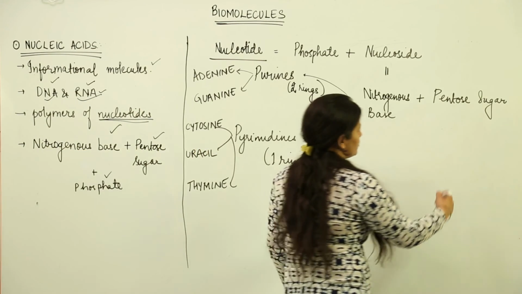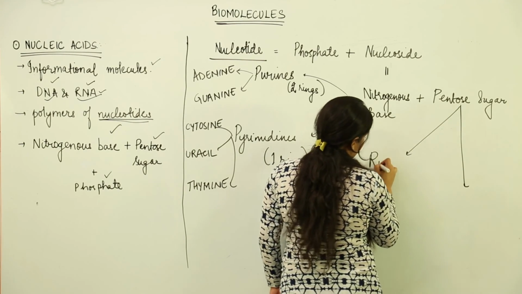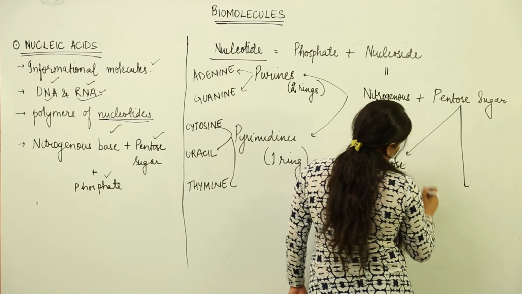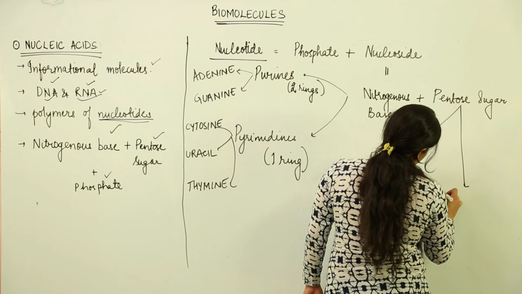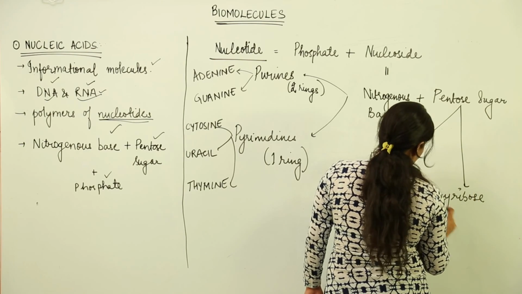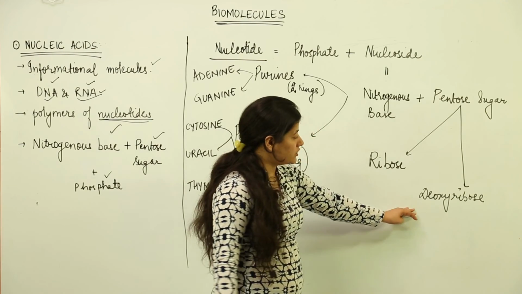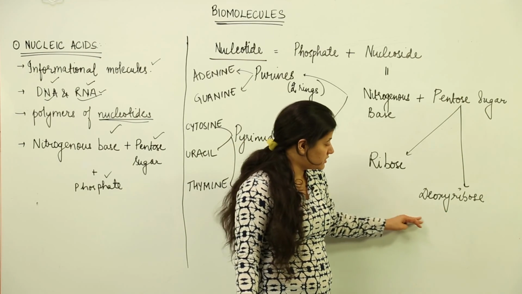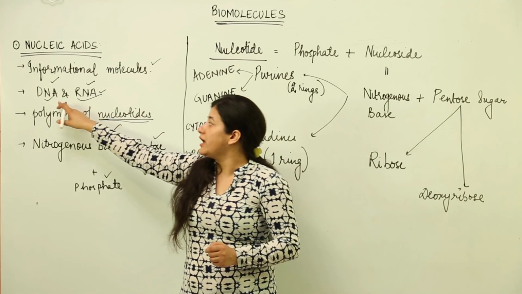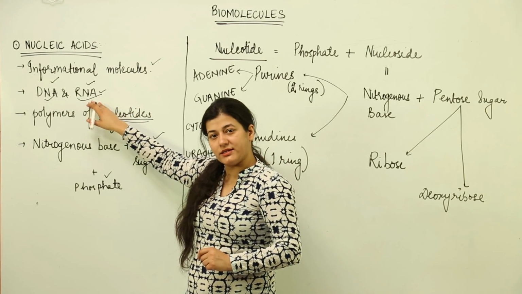Now when we see pentose sugar, they are also of 2 types. First one is a ribose sugar and the other one would be a deoxyribose sugar. Depending on the type of sugar that would be present, the nucleic acid would be named such. If the sugar is deoxyribose, it would form deoxyribonucleic acid, DNA, and in case it is ribose sugar, it would form ribonucleic acid, that is RNA.